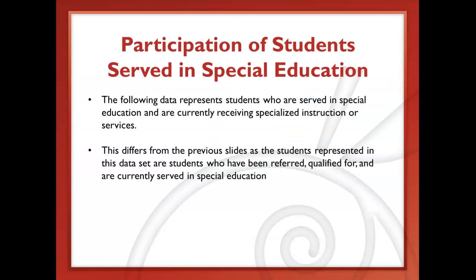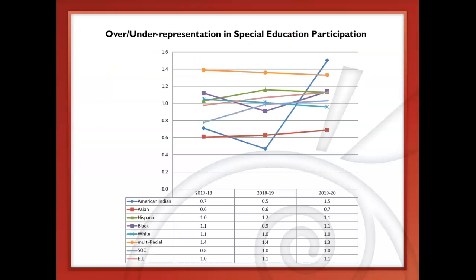So this is looking at this last section of participation of students that are actually served in special education. Those that have been already identified for special education services. So the first section we saw was students who had been referred, and these are actually students who are in special education that are being served within there. So again, looking at our data, we do see that our students of color group overall shows that proportionate amount of students served in special education.